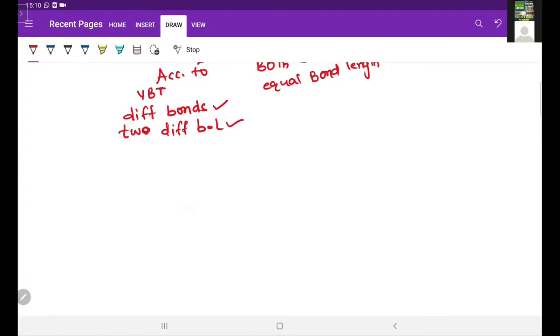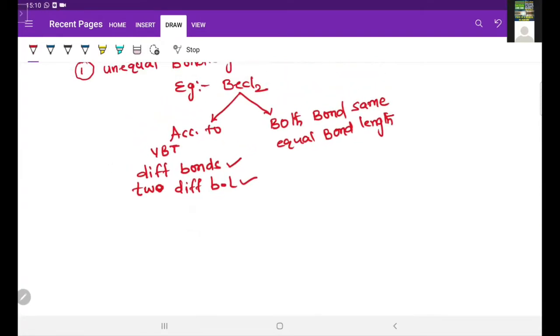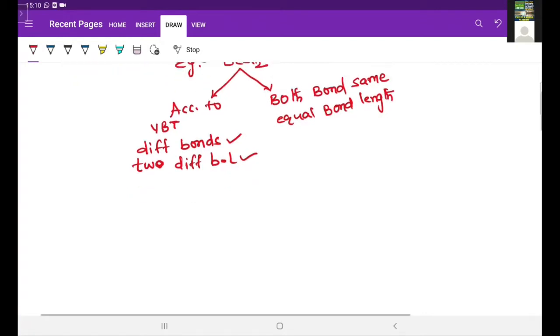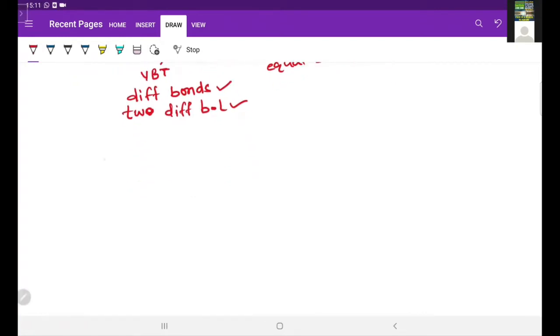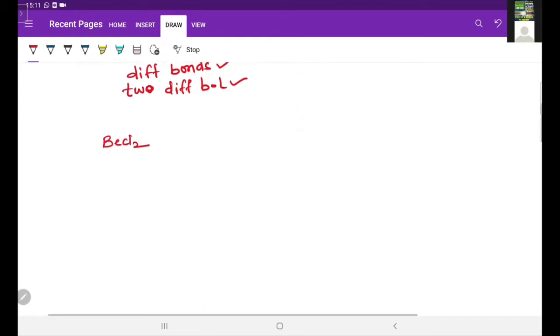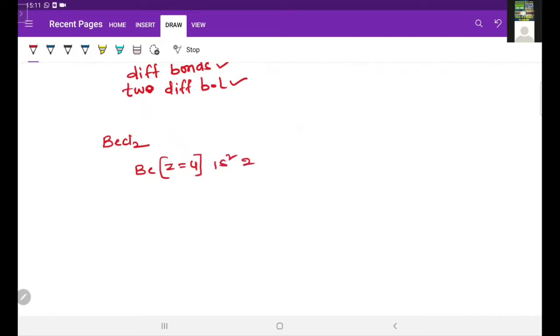Now I am going to explain the bond formation in a BeCl2 molecule according to the valency bond theory. In this, the central atom is beryllium. Beryllium's atomic number is 4. Its electronic configuration is 1s2, 2s2. This is the ground state electronic configuration of beryllium.